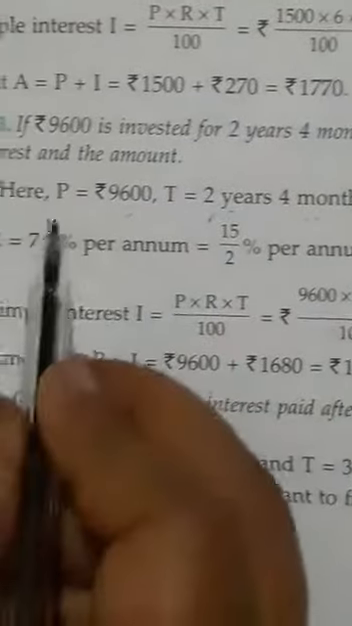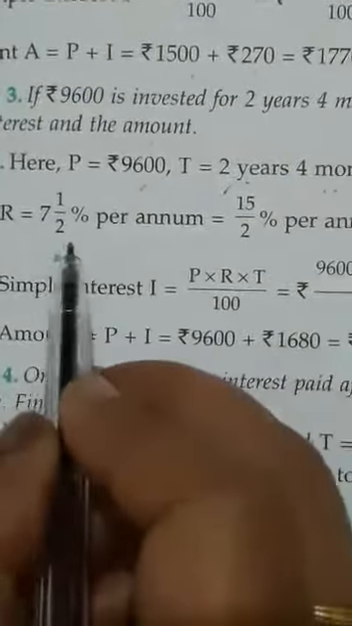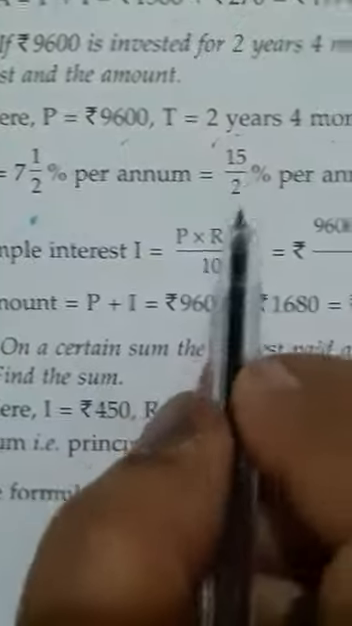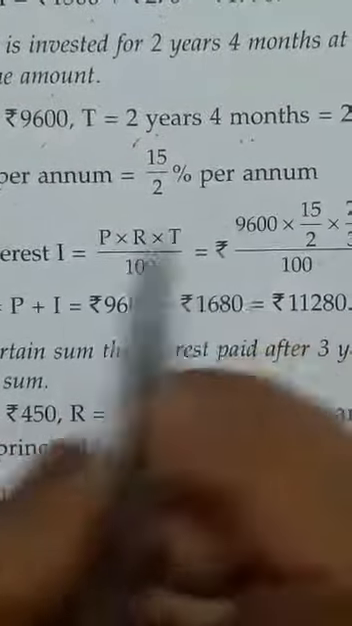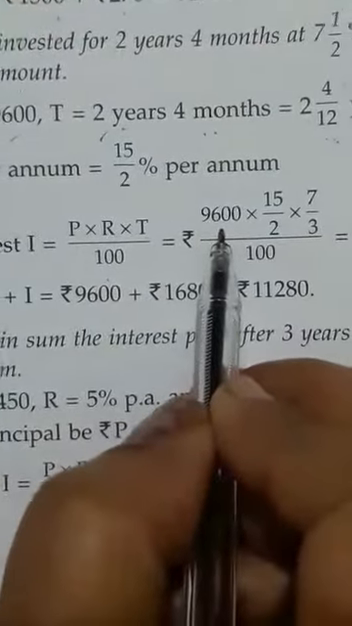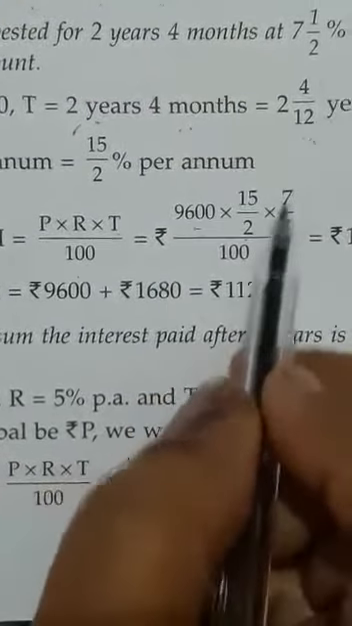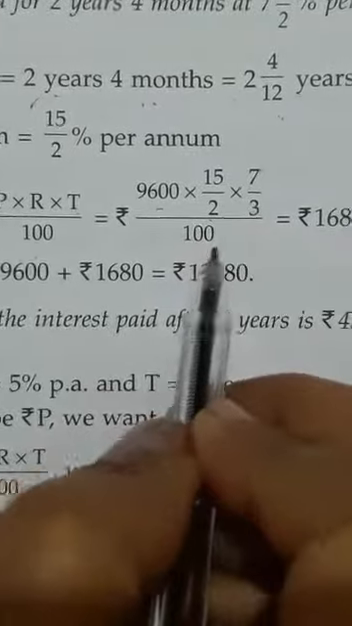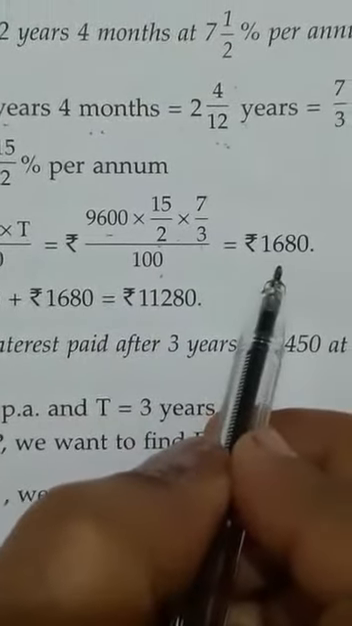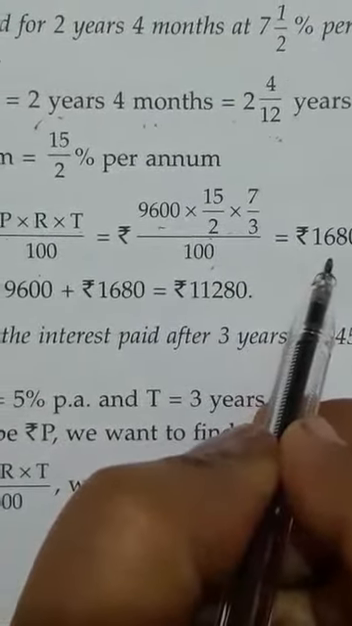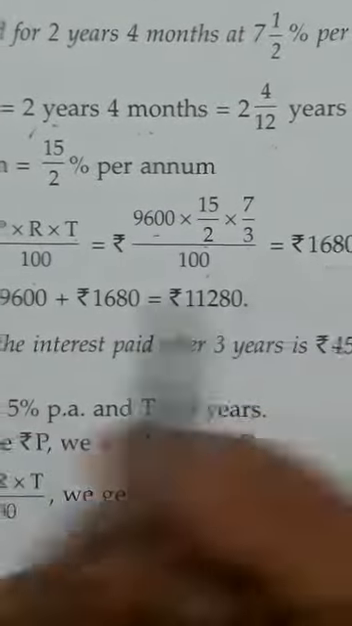And the rate is 7 whole number 1 upon 2% per annum. 2 into 7, 14 plus 1, 15. So 15 upon 2% per annum. So simple interest is P into R into T upon 100. P is 9600, rate is 15 upon 2, time is 7 upon 3, upon 100. So on cancellation we will get 1680. 1680 is the simple interest. And now we have to calculate the amount.